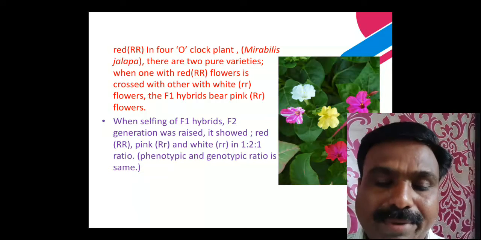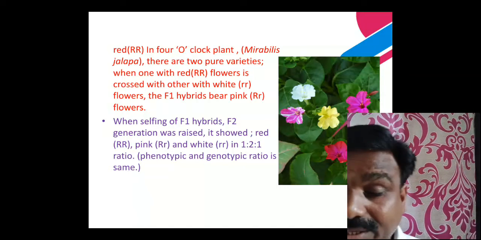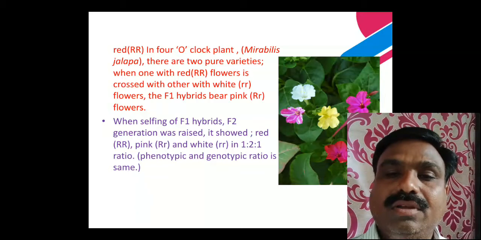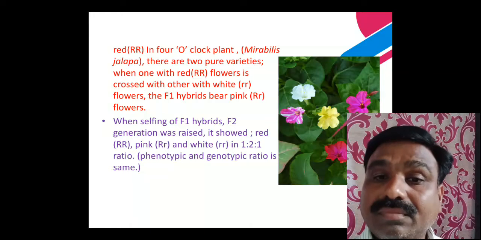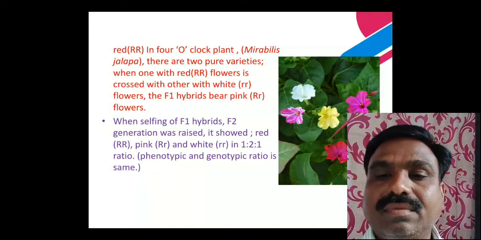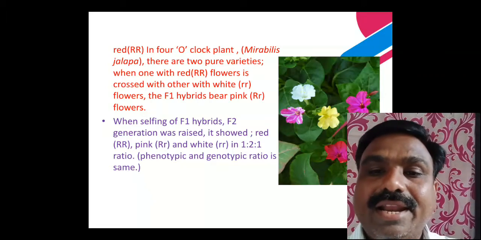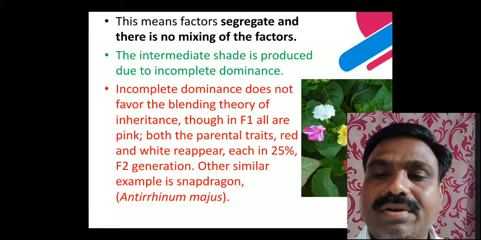In the F1 generation an intermediate character appears, not a white flower, not a red flower.